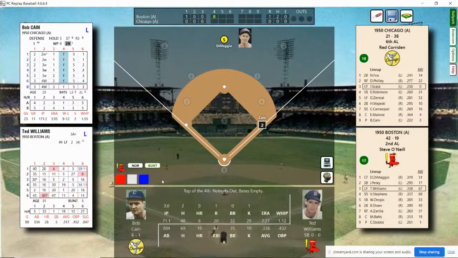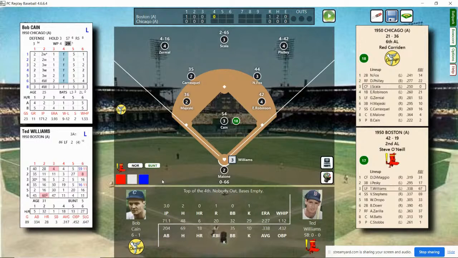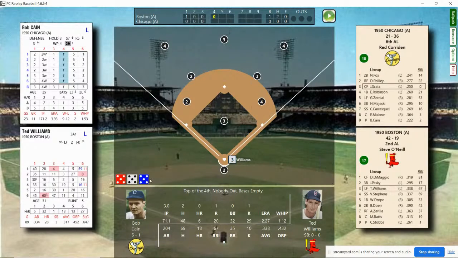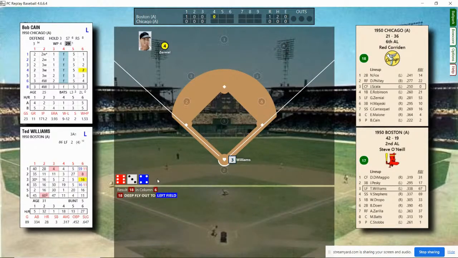Top of the 4th. Okay, here we go. The top of the 4th, Ted Williams leads off, followed by Stephens and Dropo. Williams struck out his first time up against the left-hander Kane. Williams batting .338 with 18 home runs, 16 RBIs. Here's the pitch. And he's going to hit a deep fly ball. The left fielder, Zernial, is going to put it away for the out. 1 out, bases empty.